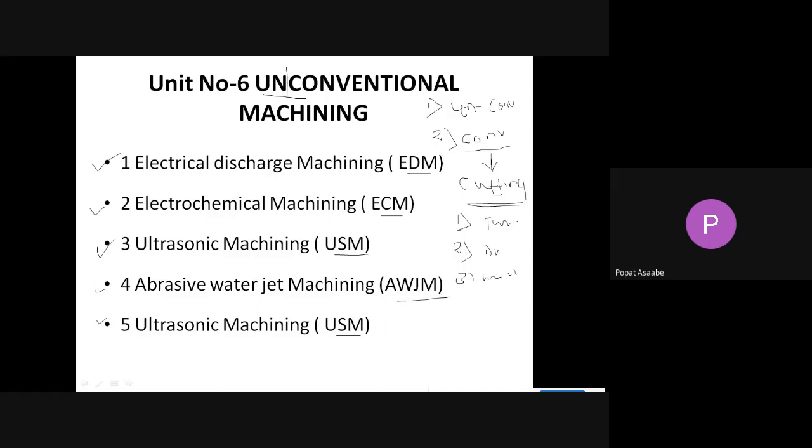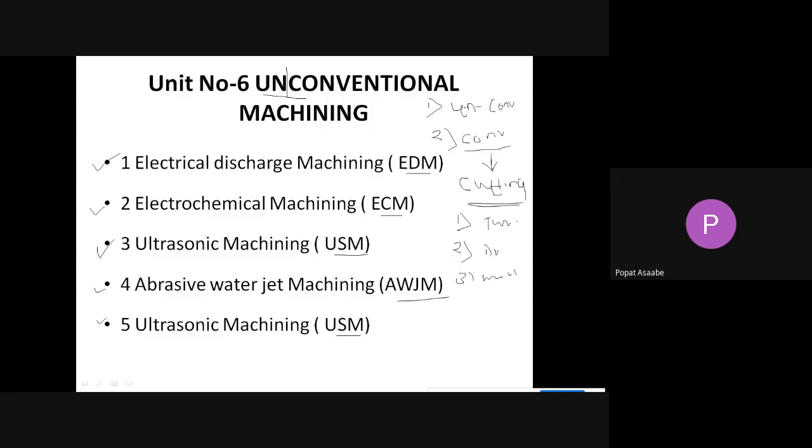In unconventional machining, we will not use a sharp and hard cutting tool. Without using a hard and sharp cutting tool, we will remove the material from the workpiece with the help of energy. Which type of energy will we use here?